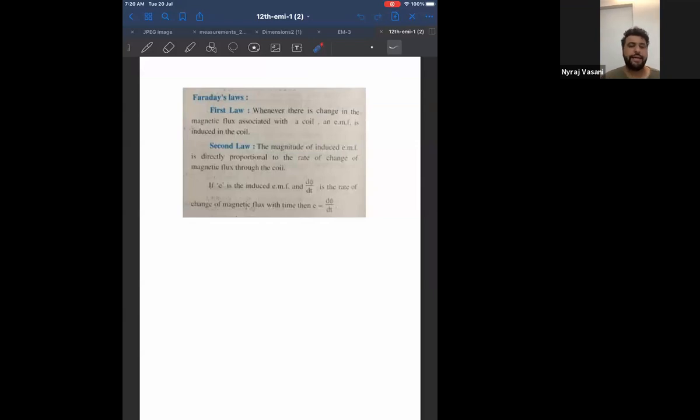Write down the side heading, Faraday's laws. Below that, write down first law, and write down the first law: whenever there's a change in flux.